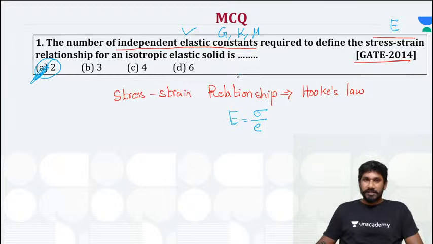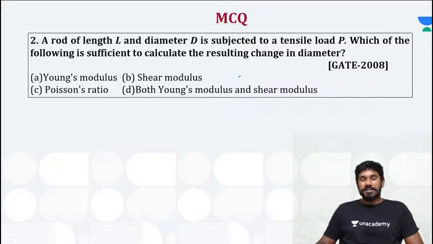Okay, right. Next, this is another super interesting question which was asked in GATE 2008, right? Just take 10 to 20 seconds to read the question, and then I'll explain it.